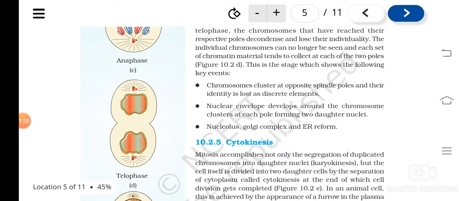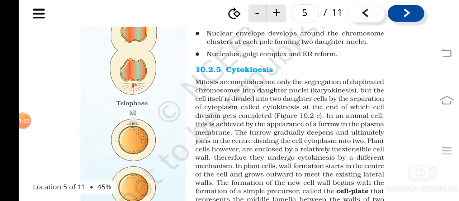Now the next process that has to take place is cytokinesis. So what is cytokinesis? The division of cytoplasm is known as cytokinesis. Understood? So karyokinesis should be followed by cytokinesis. Then only cell division can be completed.